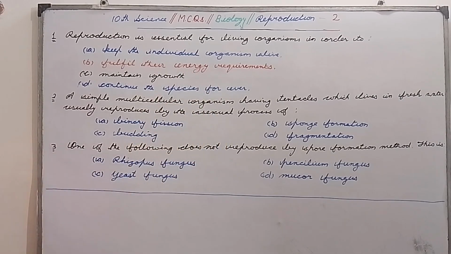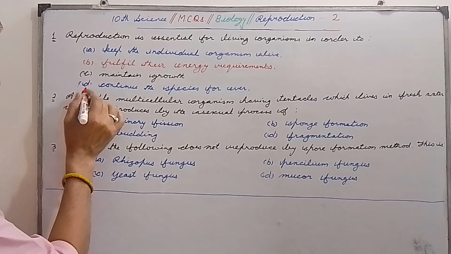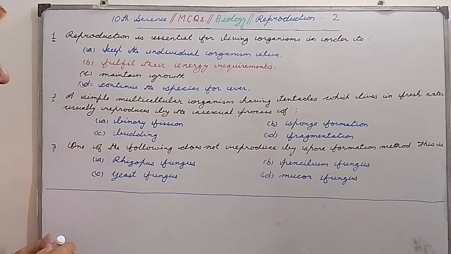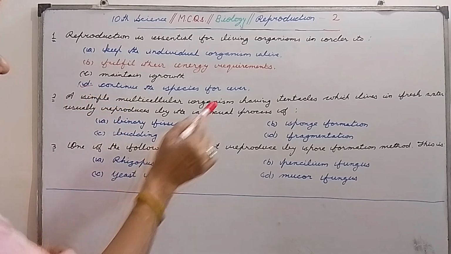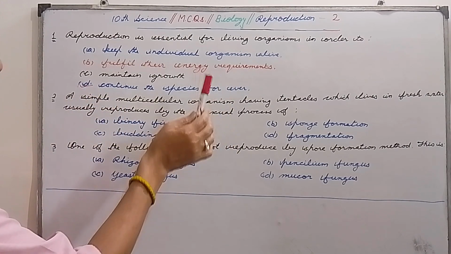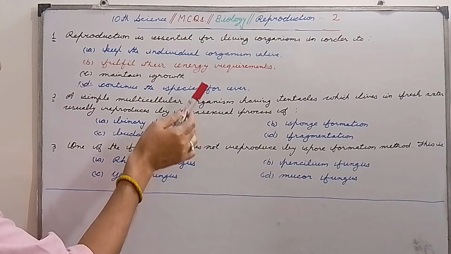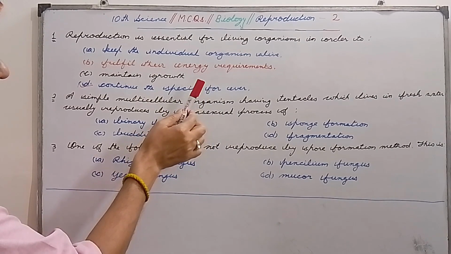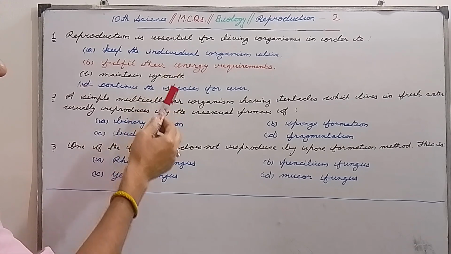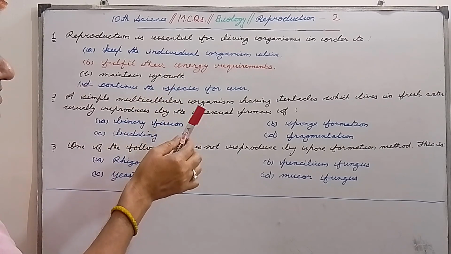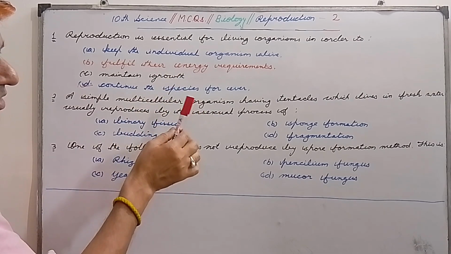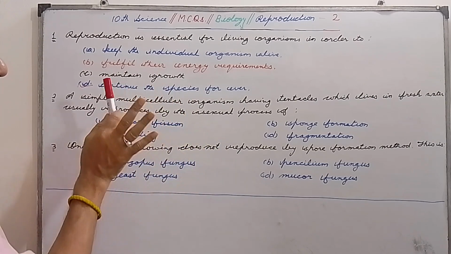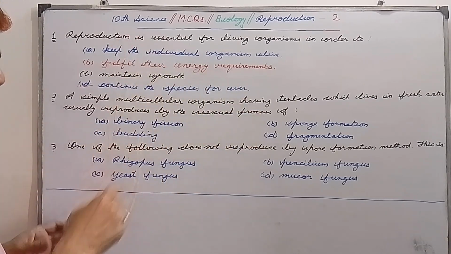So my dear students, here the correct option is D, that is to continue the species forever. Always remember that reproduction is essential for living organisms in order to continue the species forever.